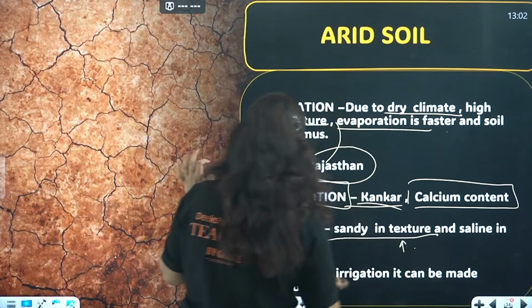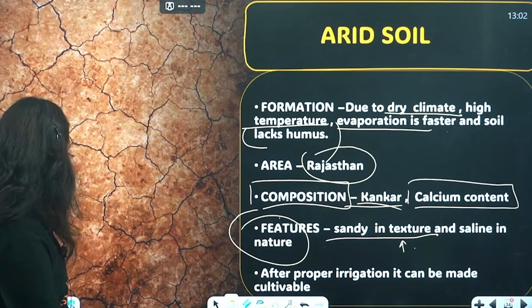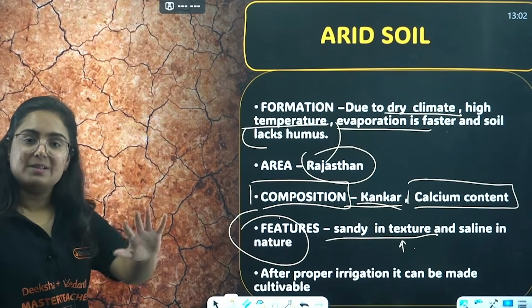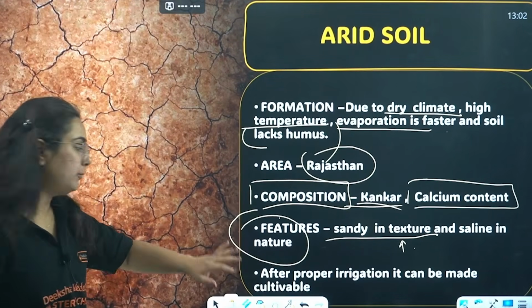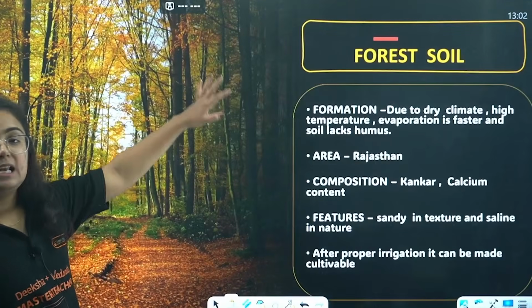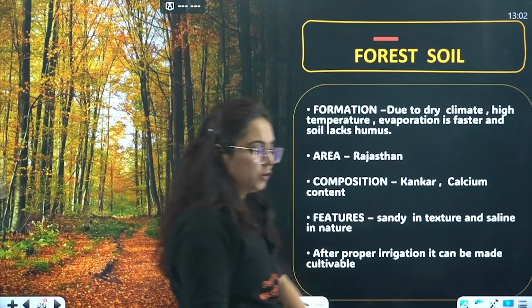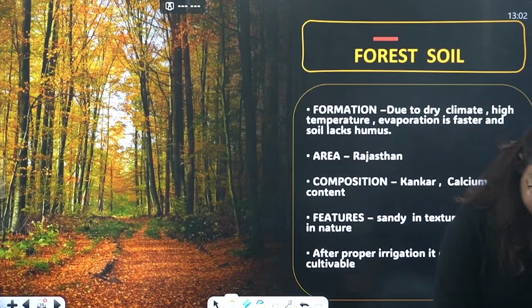Okay, saline in nature. After proper irrigation we can grow crops and make it cultivated. But yeah, the problem is that we don't have water there. But if we irrigate it properly, it can be used for cultivation. Last, let's move to jungle now. Let's move to jungle and learn about the forest soil.